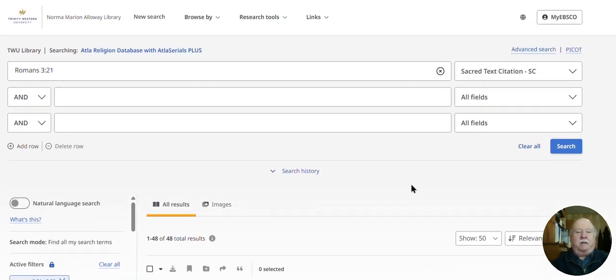ATLA Religion Database is a very helpful resource for any kind of religious studies. And I urge you to try it out, see how it works, and benefit from it.